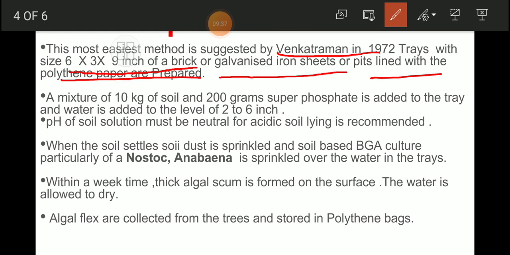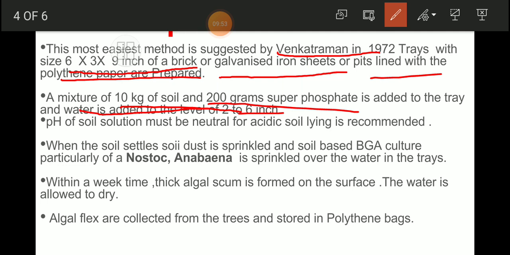Now the second step: a mixture of 10 kilogram of soil and 200 gram of super phosphate is added to the tray, and water is added to a level of 2 to 6 inches.